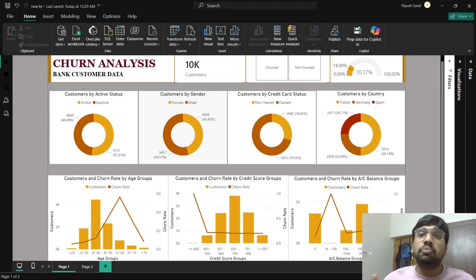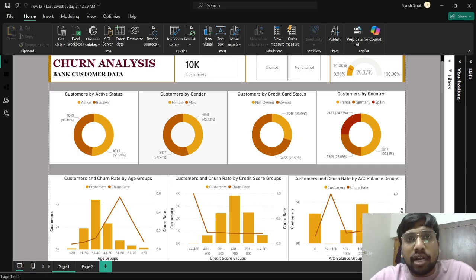Now, here, Ram has churned. It means that Ram has stopped buying goods from your shop, and stopped using your services. This is churn in easy terms. I hope you understand with this analogy.